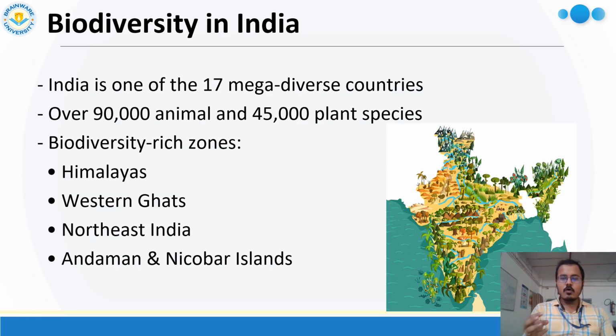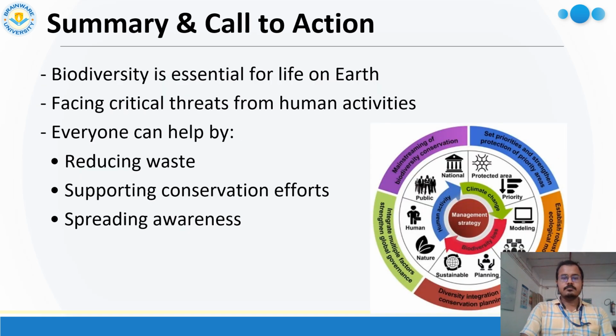So depending on our land area, our biodiversity share is very high. Over 90,000 animal and 45,000 plant species are present in India. Different biodiversity-rich zones are present in India, like the Himalaya, Western Ghats, northeastern India, and the Andaman and Nicobar Islands. Actually, the hotspot regions are specifically the biodiversity-rich areas.